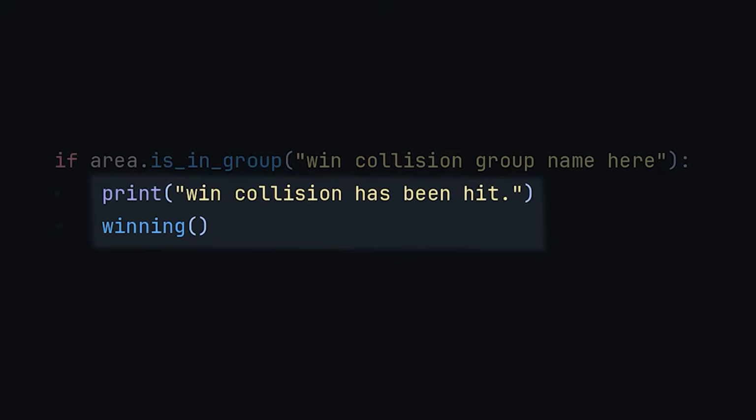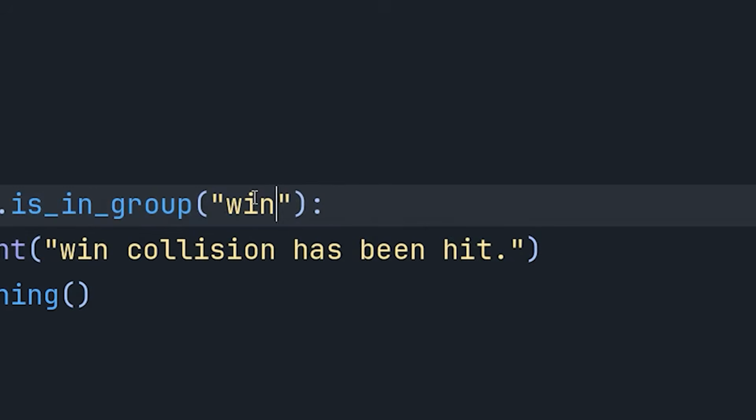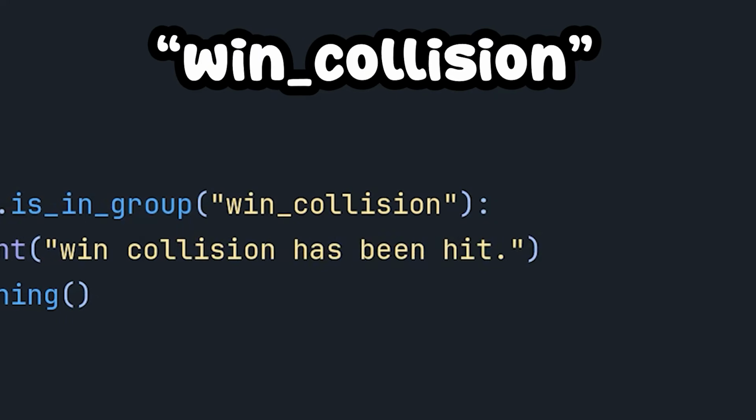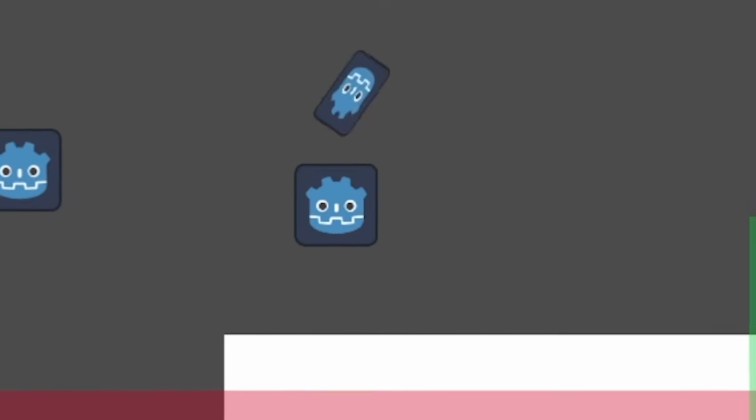So basically this code is gonna run when we hit a collider with a specific group name, and you know, a normal dev would just say like win_collision or something normal. I need to copy and paste this every time. I think if you showed this to Brackies, he would explode. He would die.